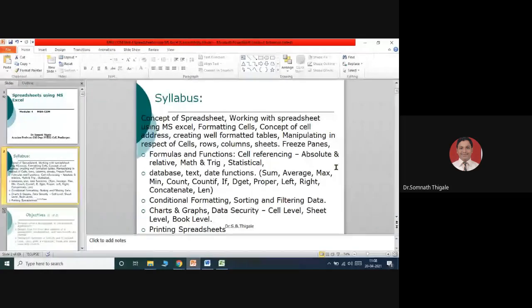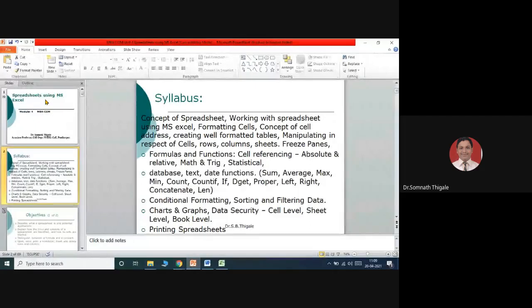So understand the first thing, spreadsheet means the work area on which you are going to work. We'll call it simply a spreadsheet. So spreadsheet is nothing but the work area. Remember this part. So in this chapter number 4, we are going to cover spreadsheets using MS Excel. The way we studied Microsoft Word, in a similar way, we will try to learn MS Excel. So what MS Excel is and how we can use it for our various purposes.